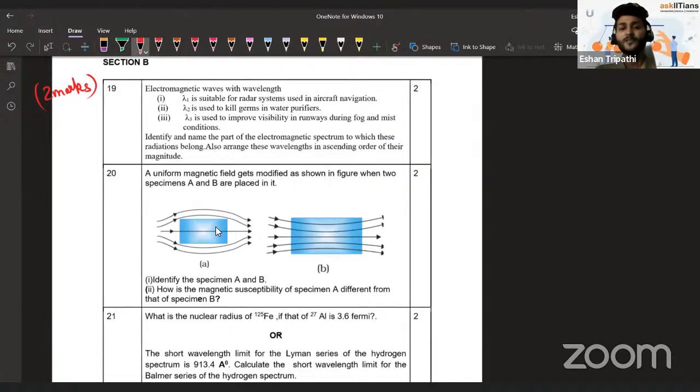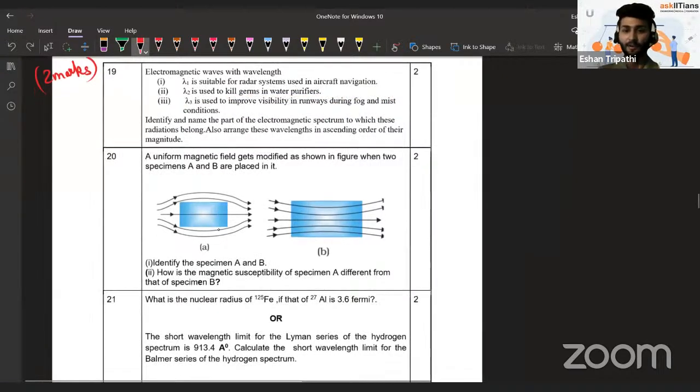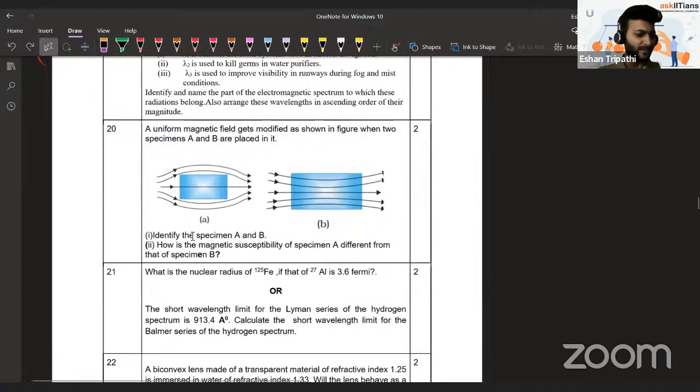So you see the first question is from electromagnetic waves. Very, very theoretical chapter. Just theory kind of things are there. You need to learn it by heart in this. What wave is used for radar systems? What is used to kill germs in water purifiers? What is used to improve visibility during fog and mist conditions? Simple stuff. You can go through it.